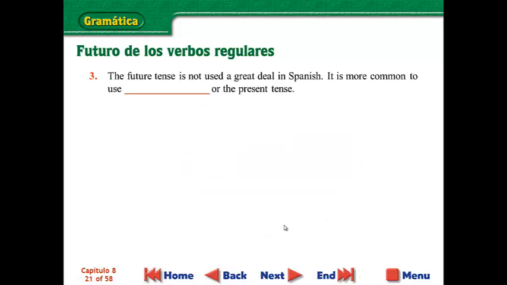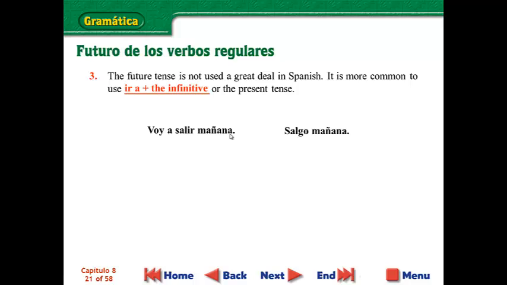Now, let's talk a minute about the uses of the future. I just explained how it is the equivalent to will in English. We say, I will do something, he will do something. In Spanish, though, we've learned something already that is used a lot more frequently. It's the ir, a, and the infinitive. When you say things like, voy a salir mañana. I am going to leave tomorrow. This structure is a lot more popular to express something that's going to happen in the future.